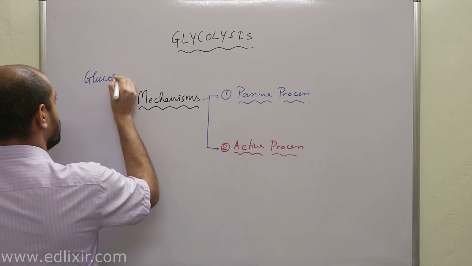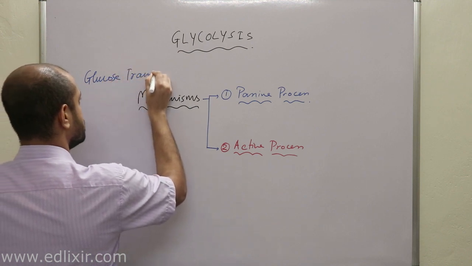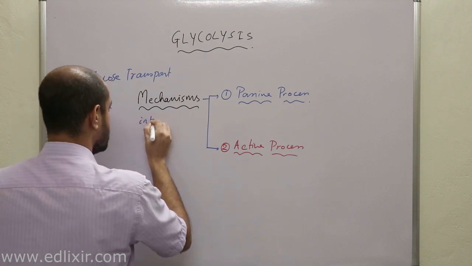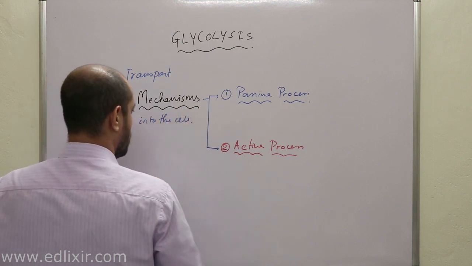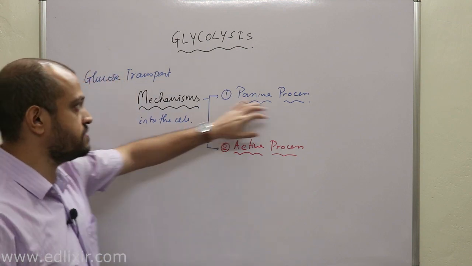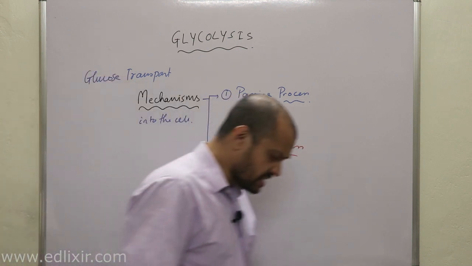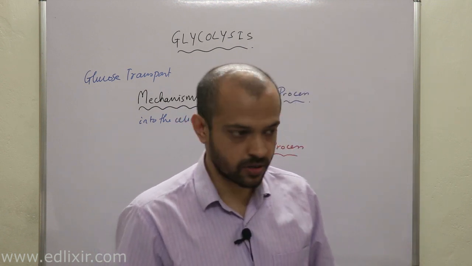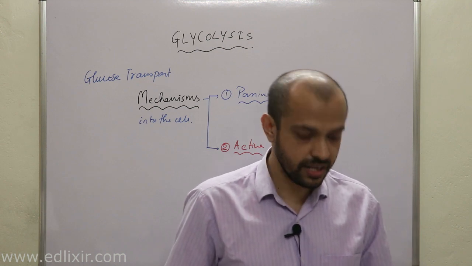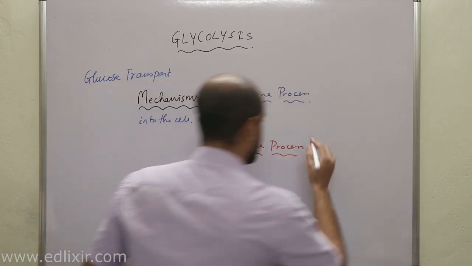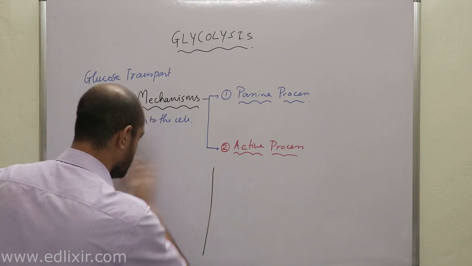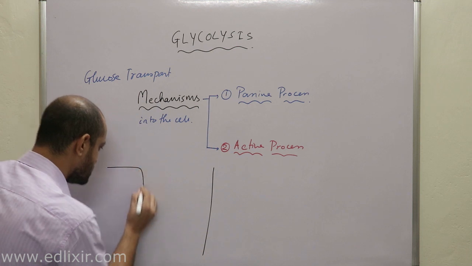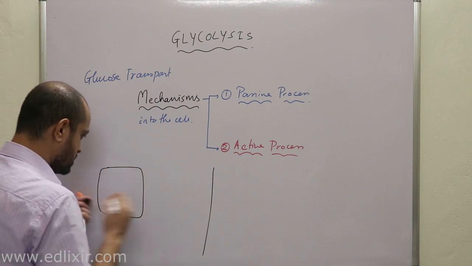We will first talk about the passive process. In the passive process, there are glucose transporters, or GLUT proteins. Here I will be discussing the passive process and here I will be discussing the active processes. Suppose this is a cell and suppose this is a